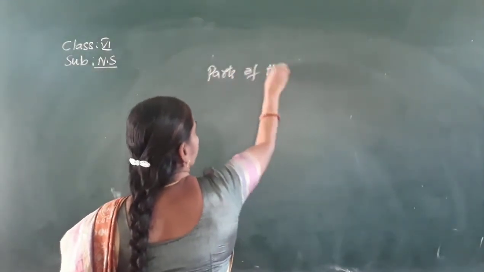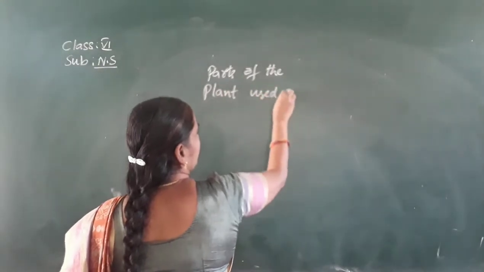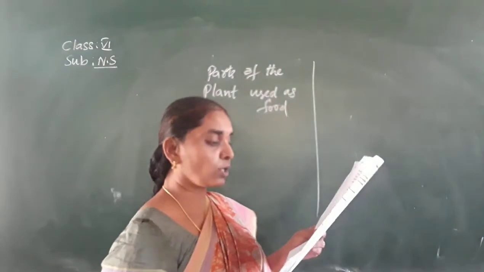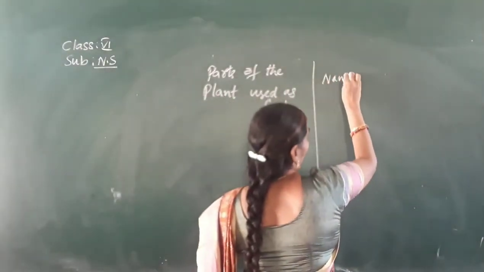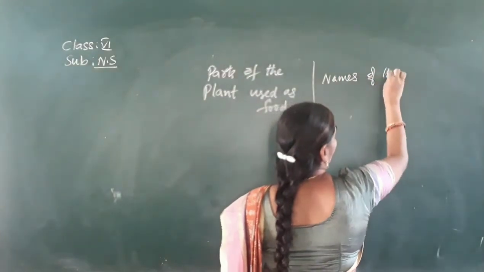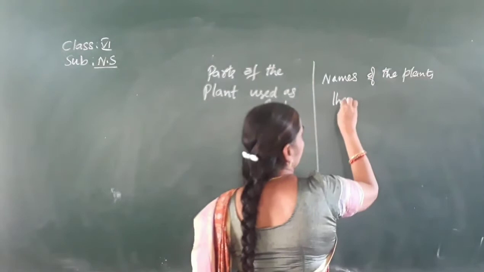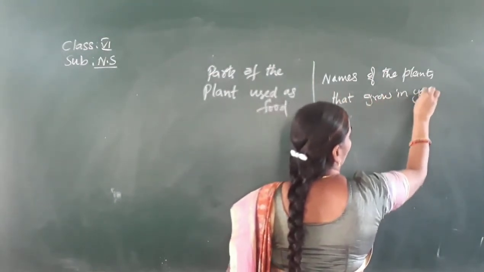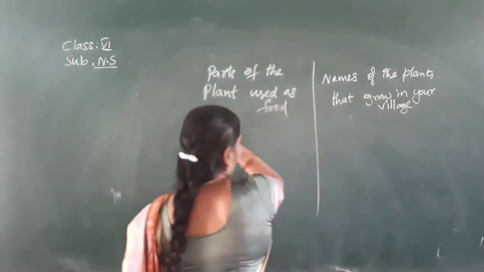Parts of the plant used as food. In the next column, names of the plants that grow in your village where you use that part of the plant.